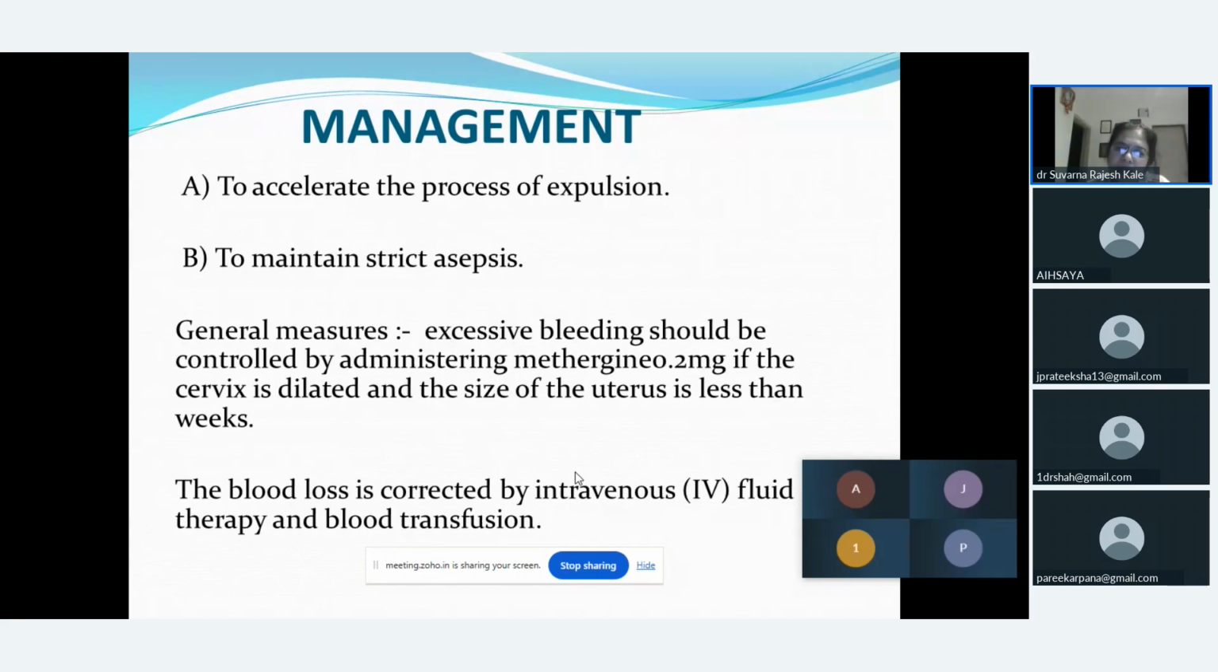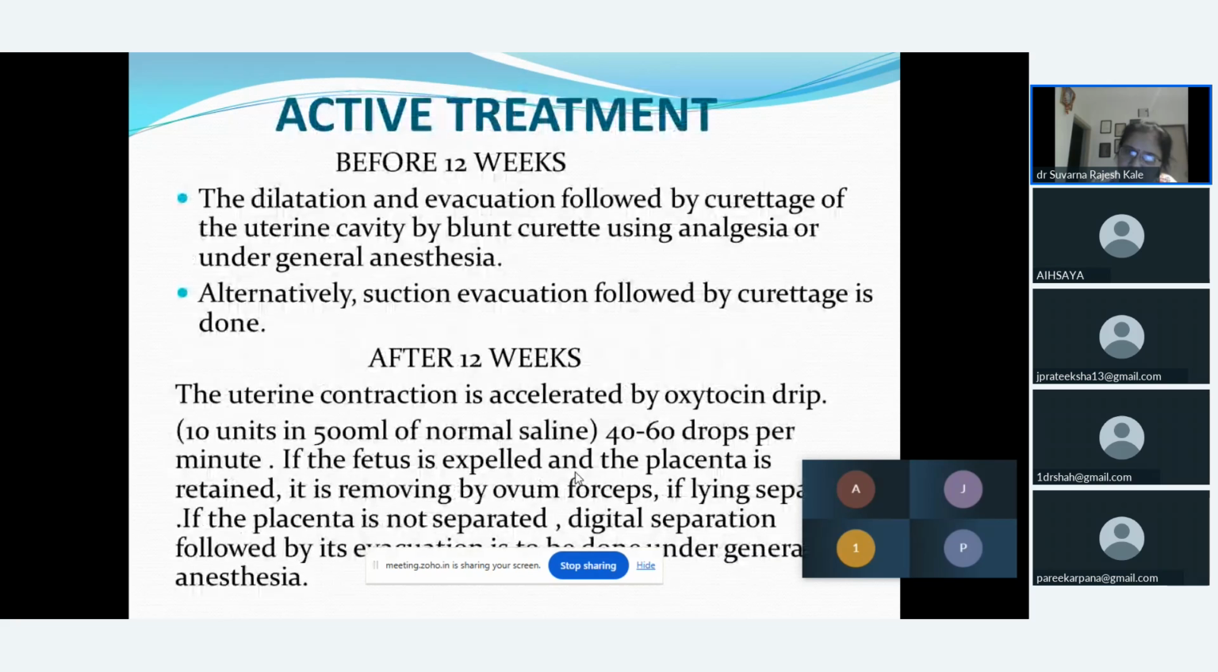The size of the uterus has decreased because the product of conception along with the bleeding is expelling out, so the size of the uterus decreases. The blood loss has to be corrected by giving intravenous fluid to the female, or if the female is found to be in a very severe hypovolemic condition, we may have to go for giving blood transfusion to the female. Now, what is the active line of treatment?